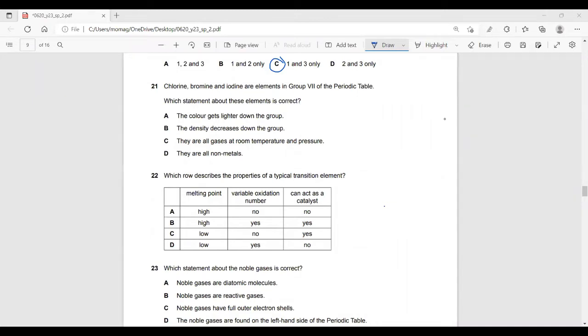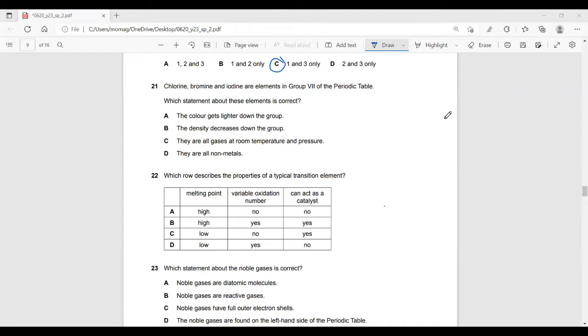Question about group 7, or halogens. Halo in Latin to English means salt. Gen means to form, like oxygen, nitrogen, hydrogen. Anything ending with gen means to form. For example, oxygen means rust former, hydrogen means water former, and so on. So halogens are salt formers. Why? Because they react with metals to form salts like table salt, NaCl.